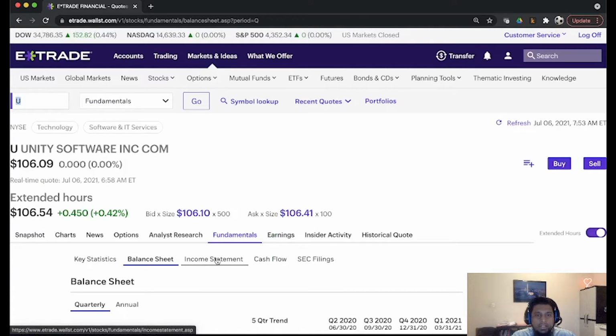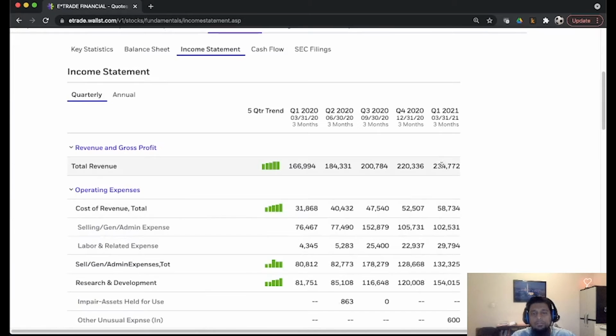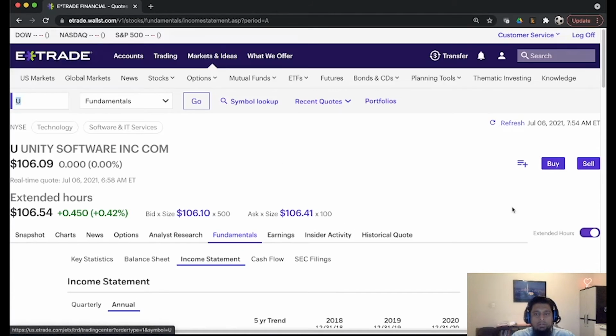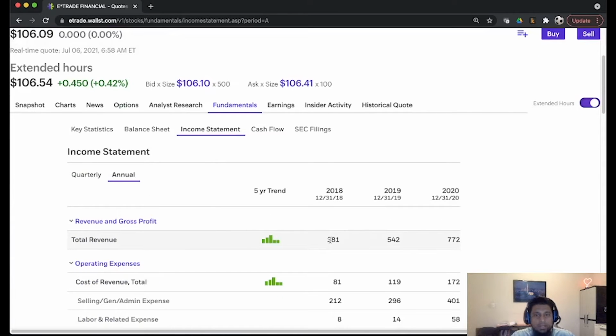Let's take a look at the income statement and the revenue growth. For the first quarter of 2021, the company had $234 million of revenue. This was a very good quarter and a 40% increase over the first quarter of 2020. Based on this, the company gave guidance of $1 billion revenue for the year 2021. If you look at the annual revenue growth, it has been at a rate of 35 to 40%. Over the long term, the company expects to grow revenues at a 30% rate.